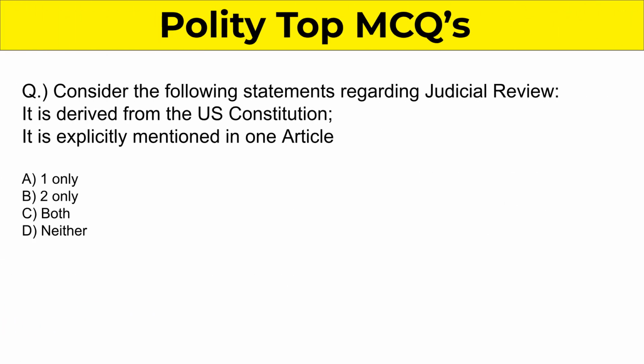Question 13. Consider the following about judicial review. It is derived from the United States Constitution. And it is explicitly mentioned in one article. The correct answer is judicial review is derived from the United States Constitution. It is not explicitly mentioned in a single article, but comes from multiple provisions.